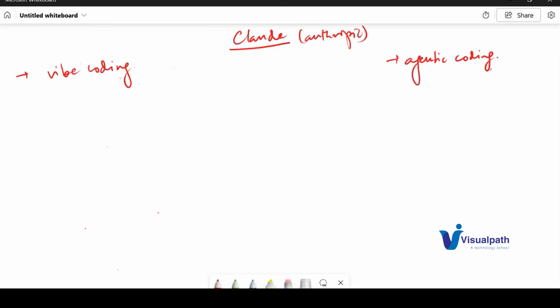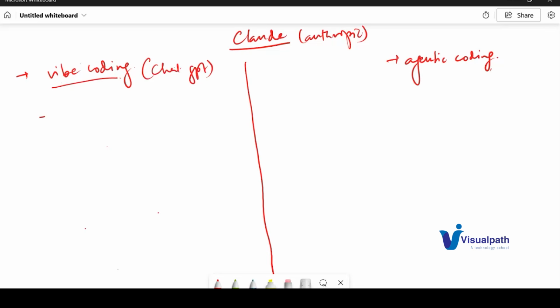What I know is that you just give a prompt based on the requirement, and you don't have to code by yourself. Everything will be done by the agent. Then what is agentic coding? Vibe coding is a high-level thing, but when you say agentic, it could be very specific. It could be for a database, or for a specific task, like workflow automation. So your personal ChatGPT, or an enterprise edition, is just vibe coding.